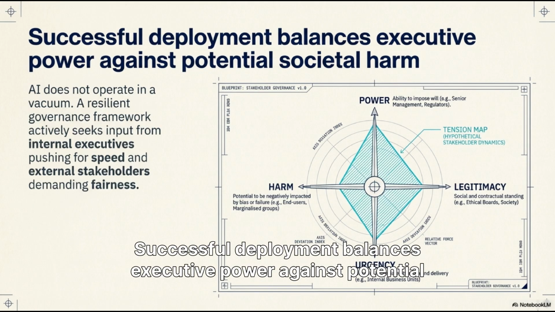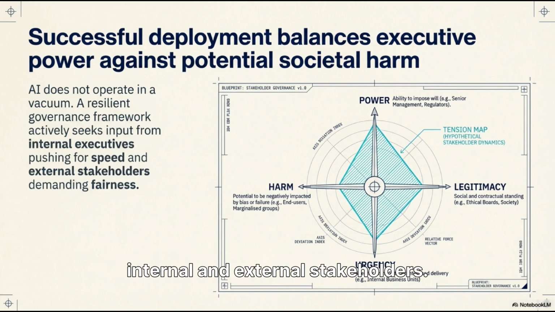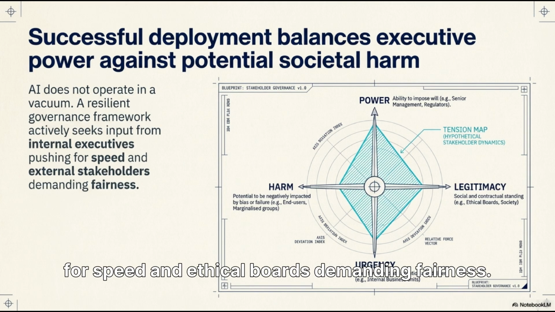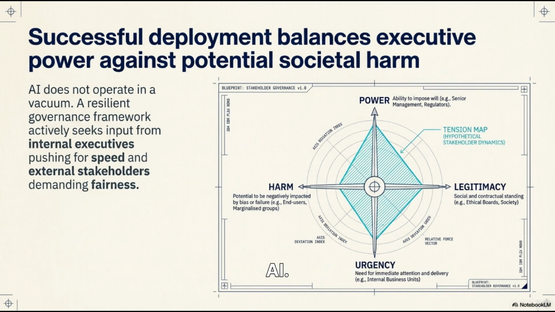Successful deployment balances executive power against potential societal harm. A resilient framework seeks input from both internal and external stakeholders. We map the tension between executives pushing for speed and ethical boards demanding fairness. This alignment is the core of sustainable AI.